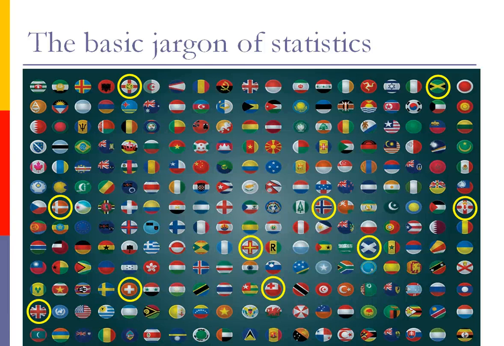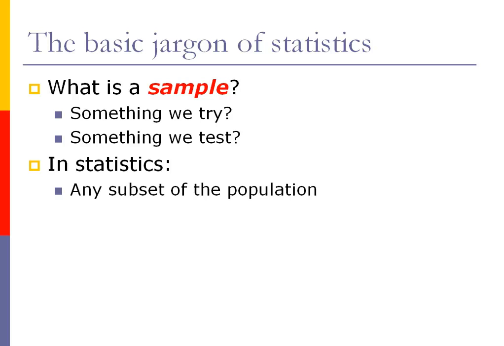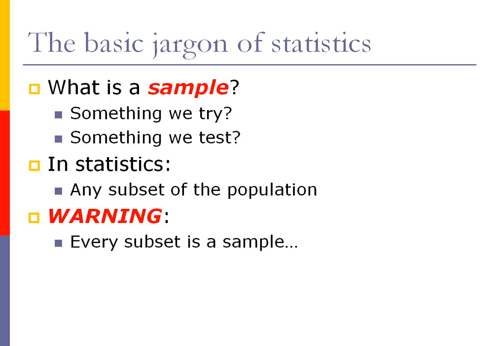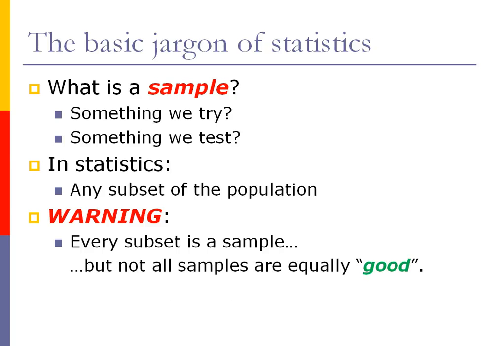We're going to look at this issue later on in the course, but for now just remember that any one of these subsets that I picked, they're all samples. They have different features, they're chosen differently and so on, but from the statistical point of view they're all samples. Okay, so any subset of the population whatsoever. Again, let me emphasize that every subset that you can think of is a sample, okay? But not all samples are equally good.